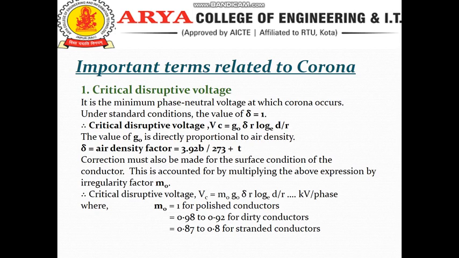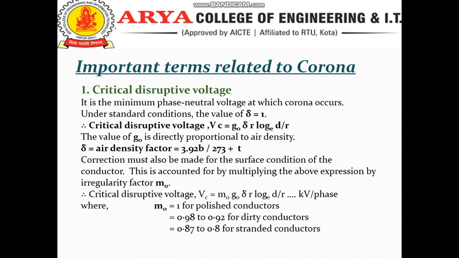Under standard conditions, the value of air density factor delta is equal to 1, and the critical disruptive voltage Vc is equal to g0 δ r ln(d/r). The value of g0 is directly proportional to air density. The air density factor δ is equal to 3.92 b upon 273 plus t.